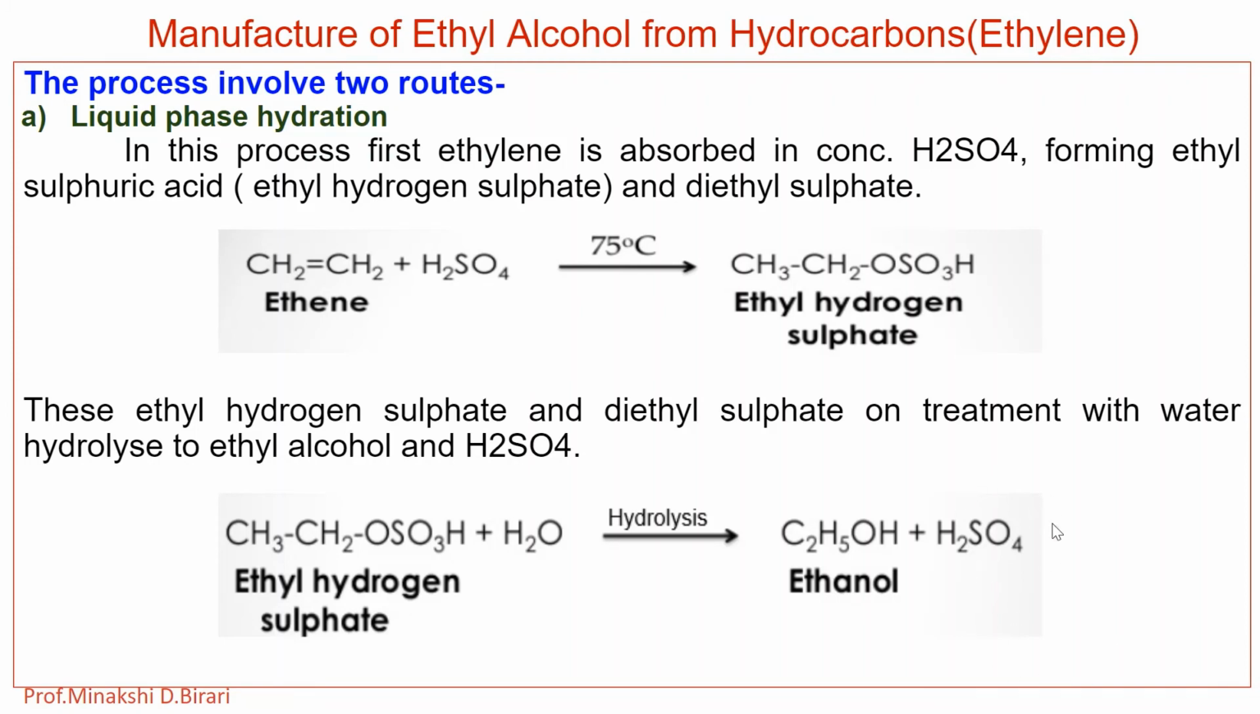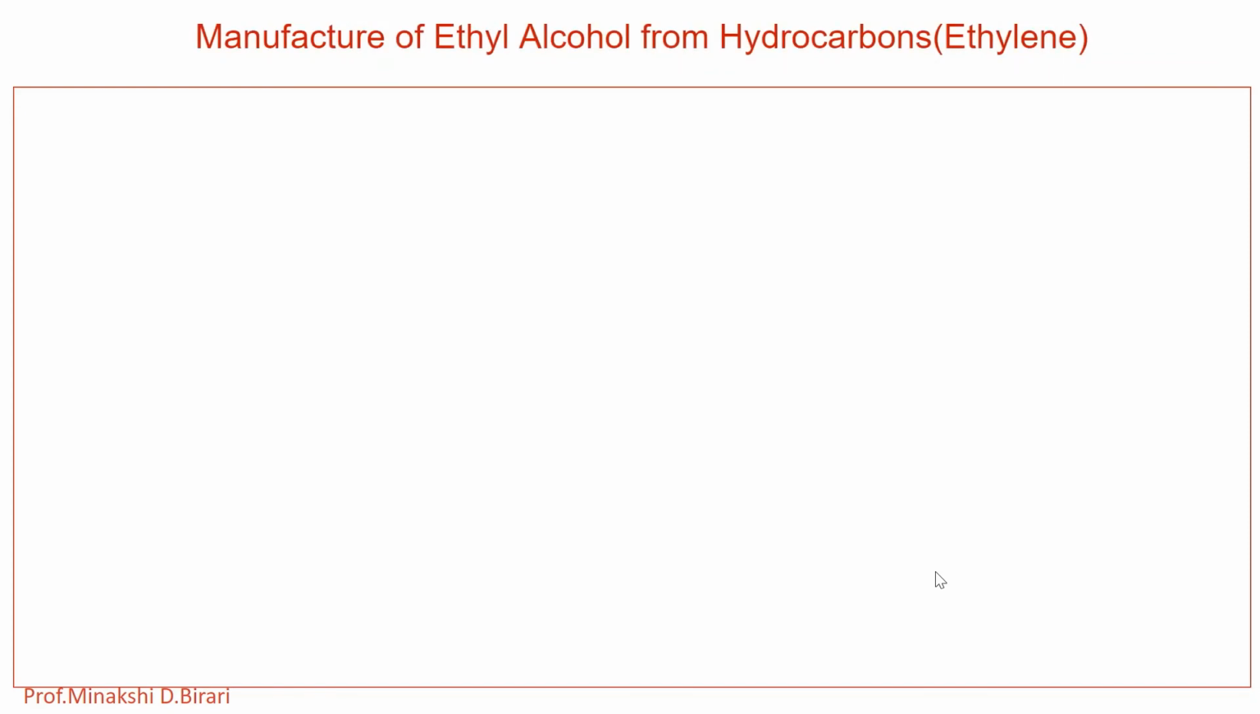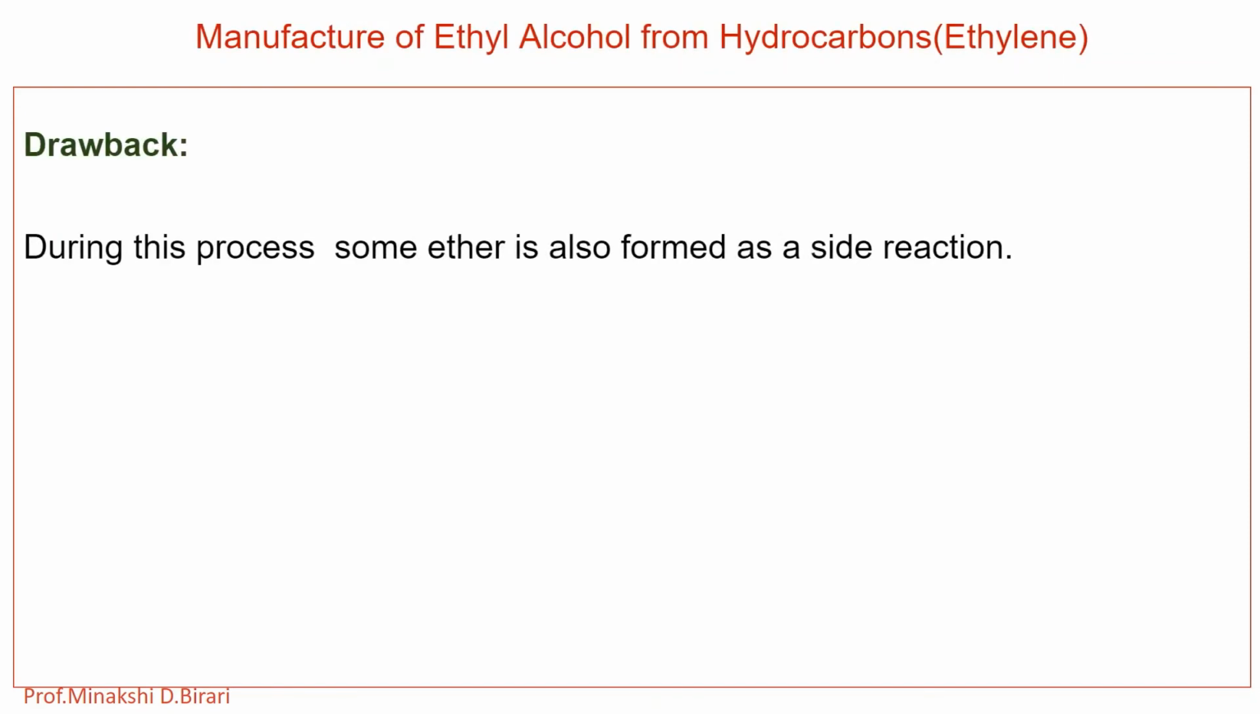So the reaction is the same. Alkene or ethylene reacted with H2SO4 first gives the product ethyl hydrogen sulfate. Further, ethyl hydrogen sulfate hydrolyzes to give ethanol. But in this process, one of the drawbacks, what is that? During this process, some ether is also formed as a side reaction.